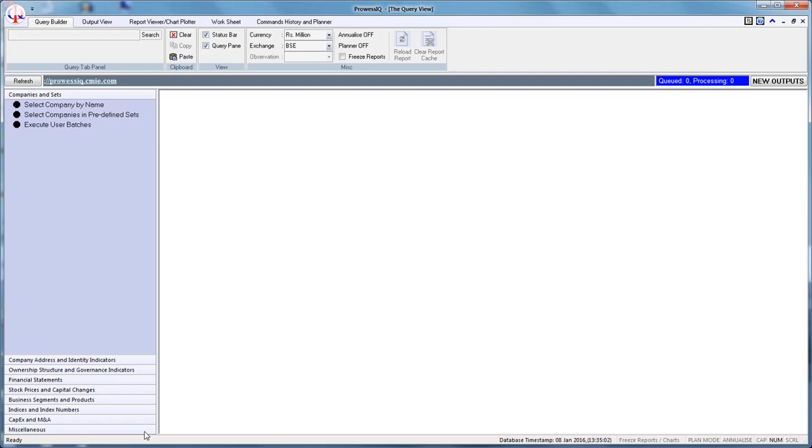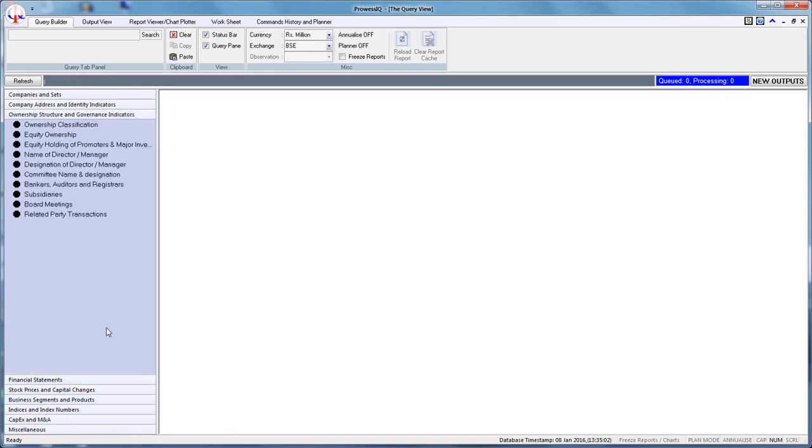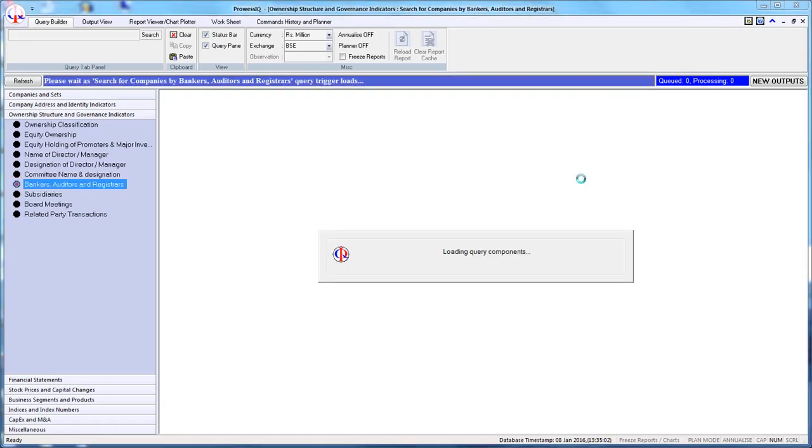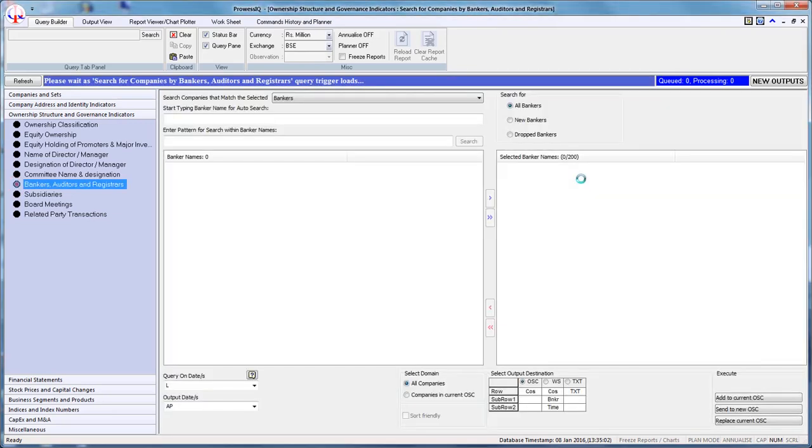Bankers. This query trigger enables the user to find companies based on the banker names disclosed by the companies during a year. This query trigger is available under Ownership Structure and Governance Indicator section. A company may have multiple bankers in a year. This information is sourced from the annual reports of companies. The disclosure of bankers is not mandatory, but most companies do provide this information.